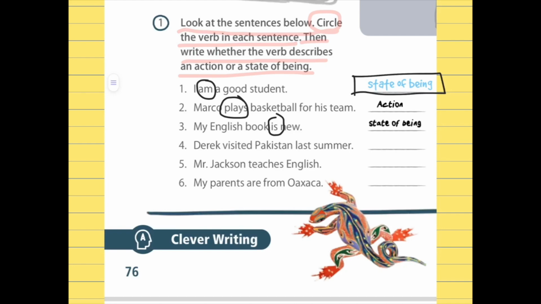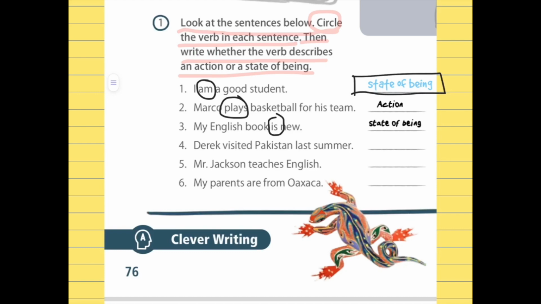Now, I will give you 1 minute to complete number 4, 5, and 6. Ready? Go! Time is up.